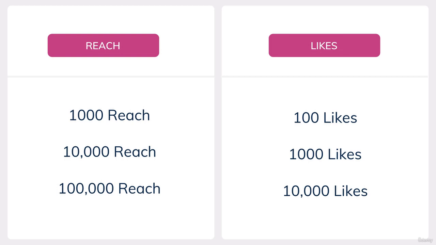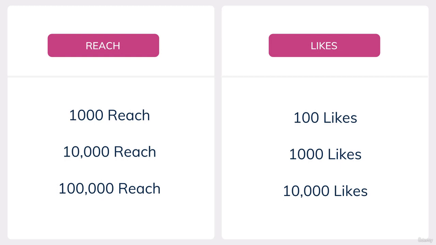Now please note that these aren't exact figures. They can vary drastically. This is just an estimate that I came up with after taking a look at a huge number of insights over a long period of time. As you can see on the screen, if a post has 100 likes, then the reach of that post would probably be 1000. And if the number of likes is 1000, then the reach of that post would probably be 10,000. And if the number of likes of a post is 10,000, then the reach of that post would be around 100,000. So I hope you understood how to estimate the number of reach that a post got by looking at the number of likes.